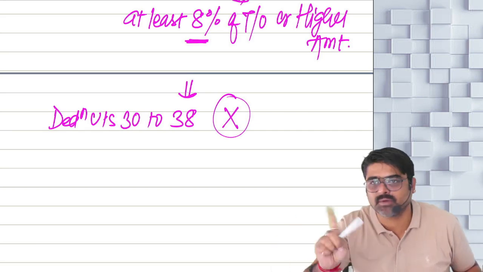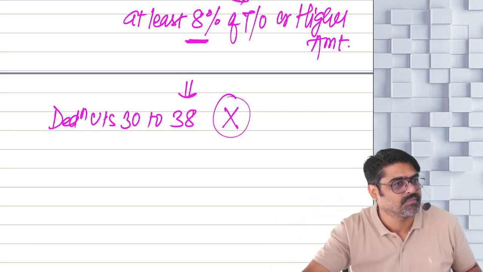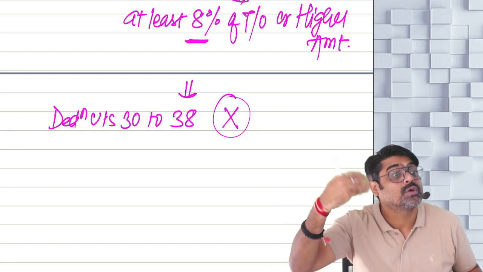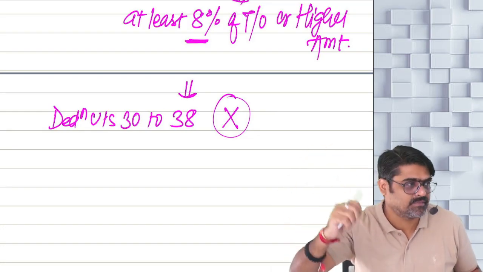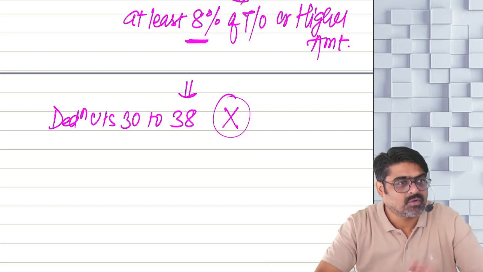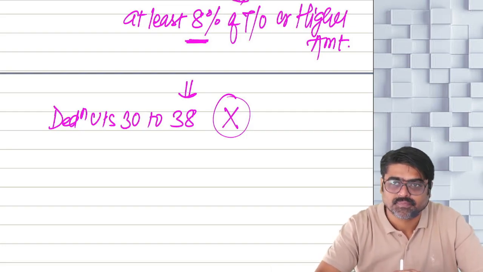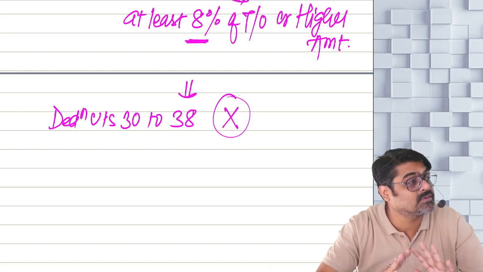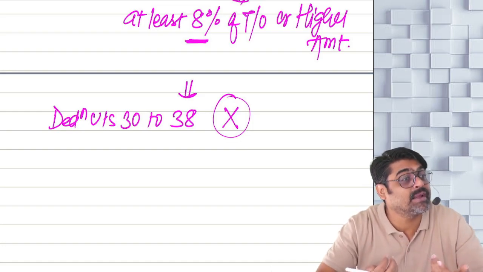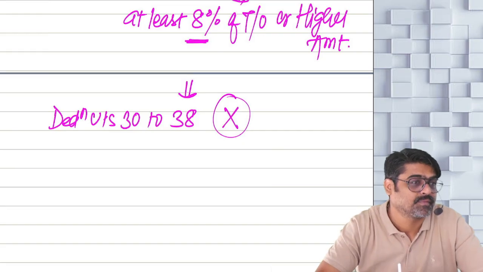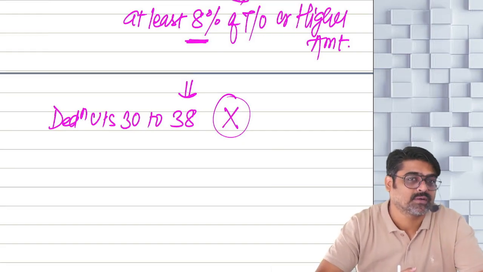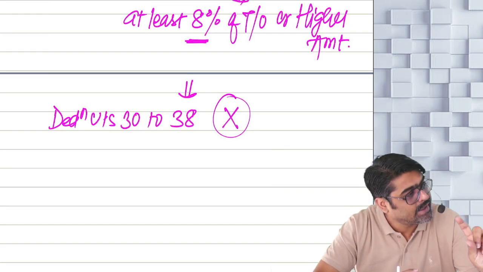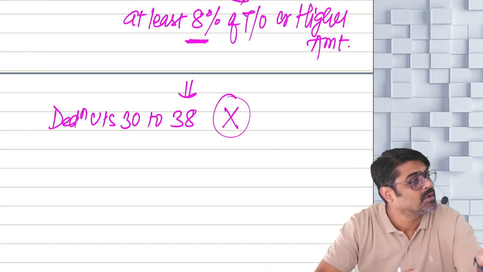So these deductions will not be separately allowed. If you show at least 8%. So now see, what other benefit will be there? The biggest benefit is, now the calculations have become very easy. You just have to take your turnover and show at least 8% of that as your business income.